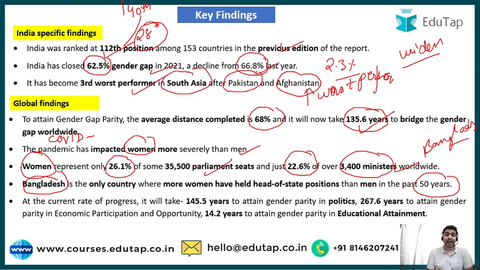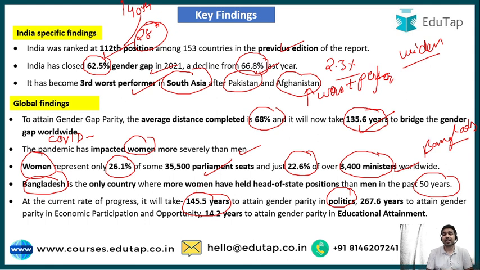And guys, here is the last point among the key findings, which also tells us the time period it will take to bridge the gender gap worldwide among the 4 sub-indexes. Now let us see what these time periods are. If we talk about the political empowerment of women, then to attain 100% gender parity, it will take around 145.5 years.